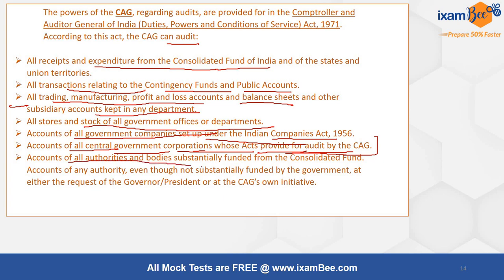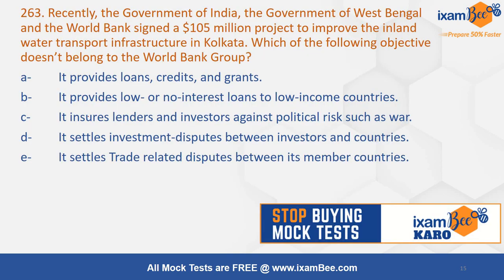Accounts of all authorities and bodies substantially funded from the Consolidated Fund. So all these can be audited by the CAG. RBI's balance sheet is also certified by a Chartered Accountant. So that is the audit of the banking department.